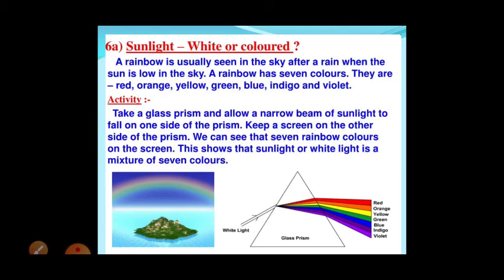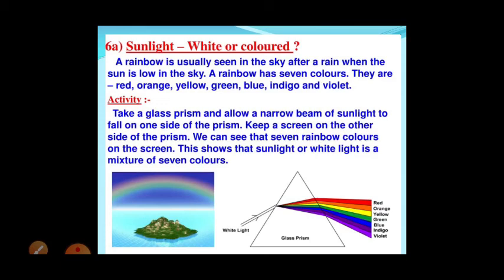Now, sunlight: white or colored? When we observe the sunlight, it is white in color. But on a rainy day, when sunshine comes after rain, sometimes we can see a rainbow. So from where has this rainbow color come? Rainbow color comes from the sunlight. How does it form? After rain, when sunshine comes, there are a few droplets of water in the air. When this sunlight passes through these droplets, what will happen?